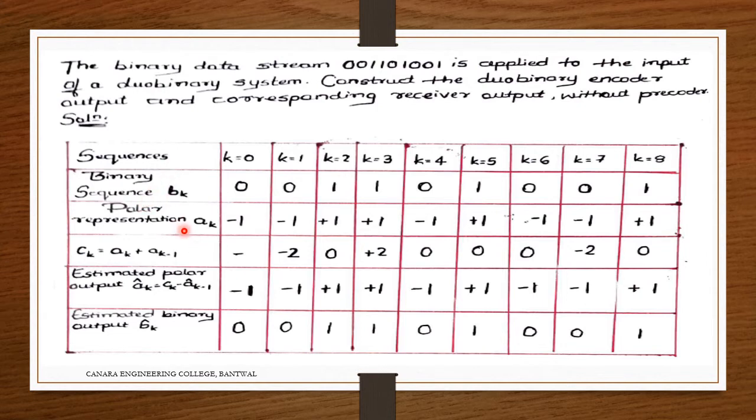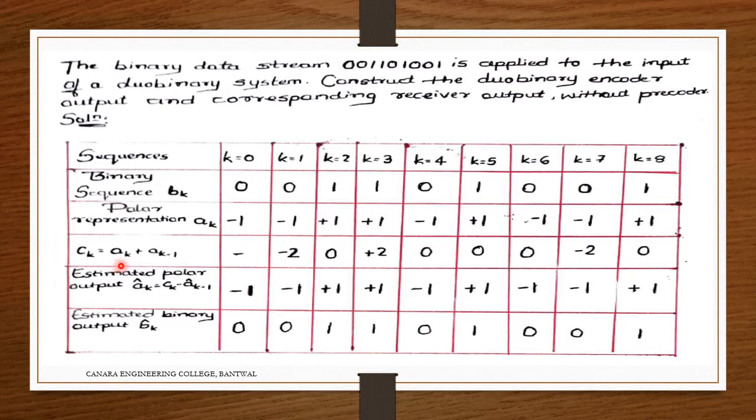So I'm going to represent this in the polar representation, which I'm denoting as a_k. So 0 is minus 1, here and here 0 is minus 1, 1 is plus 1, 1 is plus 1, 0 is minus 1, 1 is plus 1, 0 is minus 1, 0 is minus 1, 1 is plus 1.